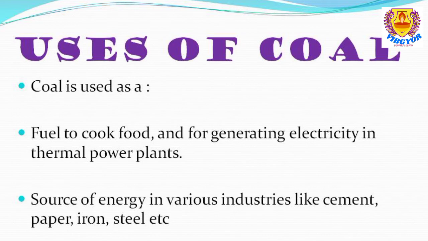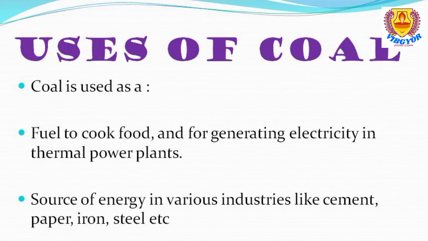Coal is used to cook food. We know many villages in Uttar Pradesh or North India or many parts of India, we are using coal. For what purpose? To prepare the food or to cook the food. And in thermal power plants, we are using coal to produce heat energy. Am I correct? So two uses of coal we have learned. What are the two uses of coal? Coal is used to cook the food and used for generating electricity in thermal power plants.